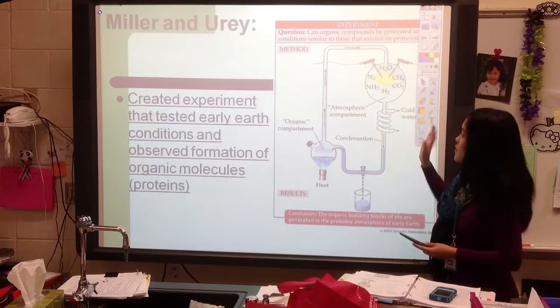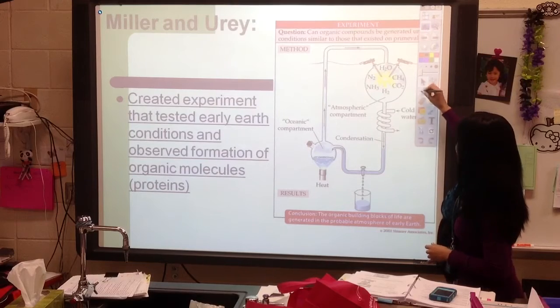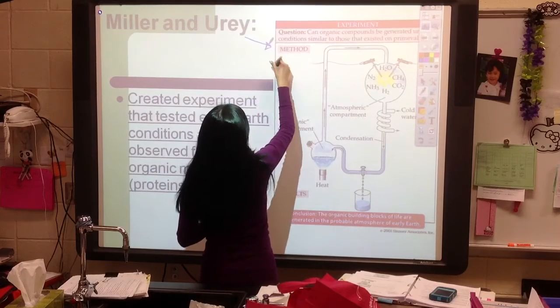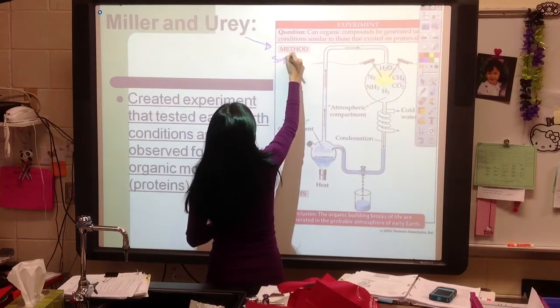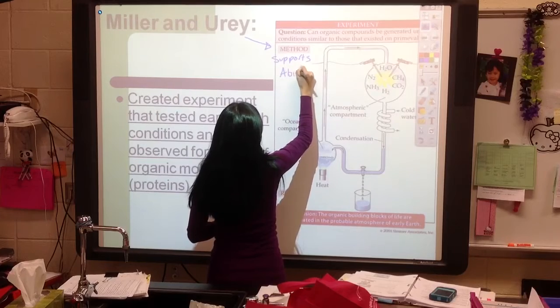Okay? So this picture is of Miller and Urey's experiment. So you might want to draw an arrow from Miller and Urey to their experiment and write that this supports abiogenesis.